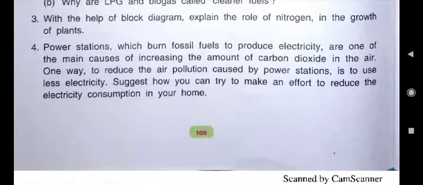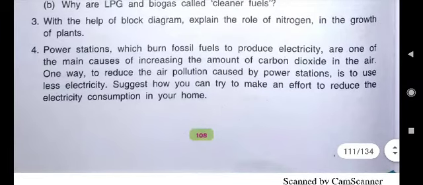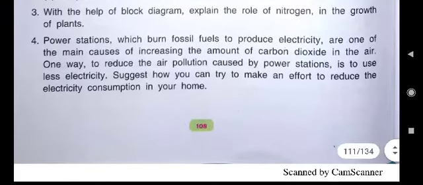In big chimneys of powerhouses, you must have seen, children, smoke comes out which makes the air polluted. One way to reduce the air pollution caused by power stations is to use less electricity. Suggest how you can make an effort to reduce the electricity consumption in your home. How can you reduce the electricity consumption in your home, children?